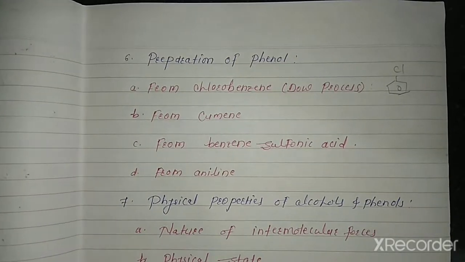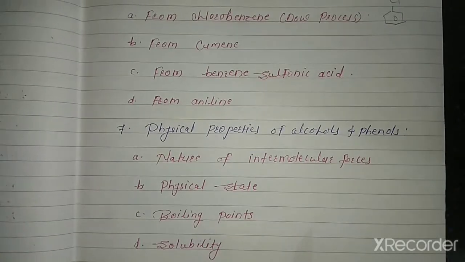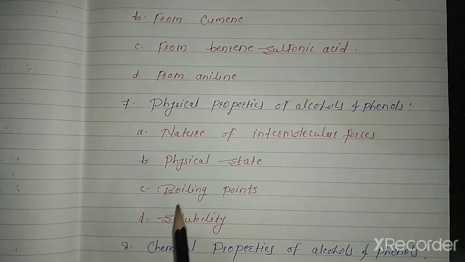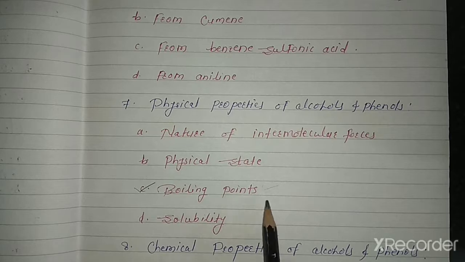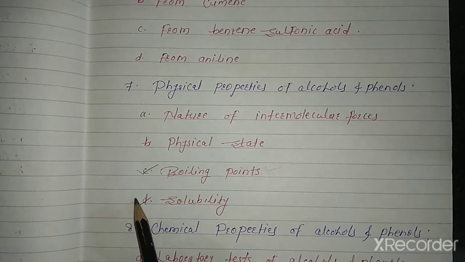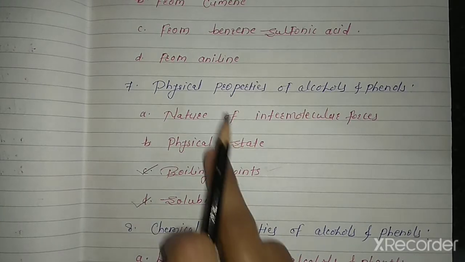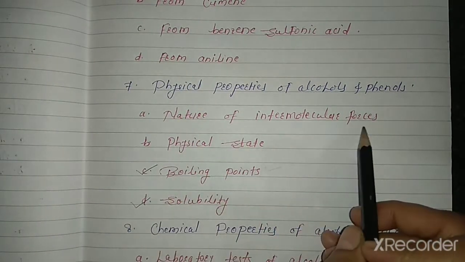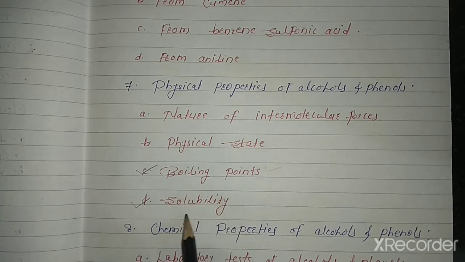Then next point, physical properties of alcohols and phenols. First, nature of intermolecular forces, meaning intermolecular hydrogen bonding. Then physical state, boiling point, solubility. Boiling point of a liquid is the temperature at which vapor pressure becomes equal to atmospheric pressure. Solubility is also an important point for examination. These are the 4 points: nature of intermolecular forces, physical state, boiling point, solubility.